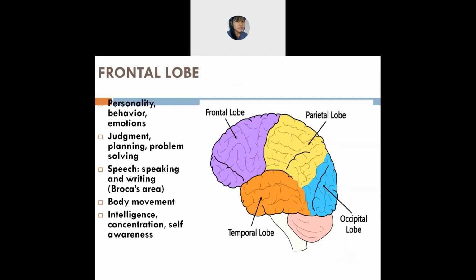And the next is behavior, how you behave, good or bad. So your frontal lobe is responsible for it. And emotions such as what? Such as happy, sad. So in all these things, your frontal lobe helps.